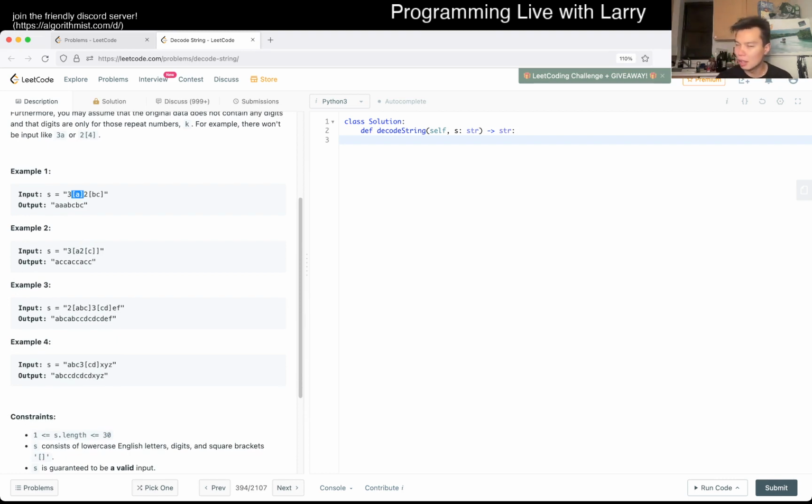Okay. Let me think. One fun way to do it is you can actually use regex to change this into a eval statement, and then just return the eval. But yeah, let's not do that, I suppose.